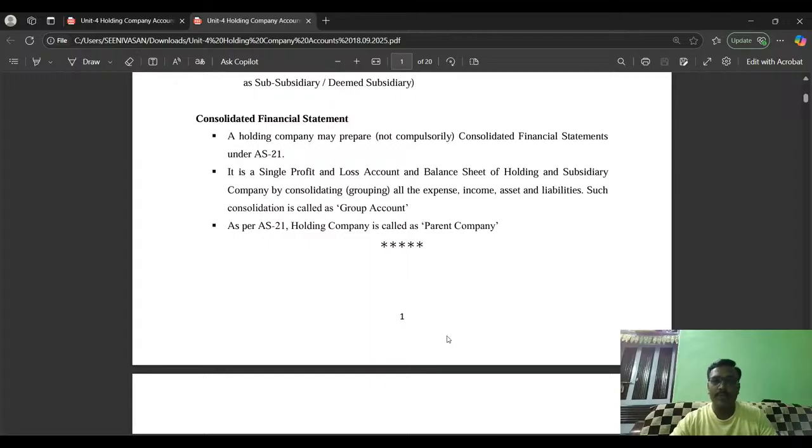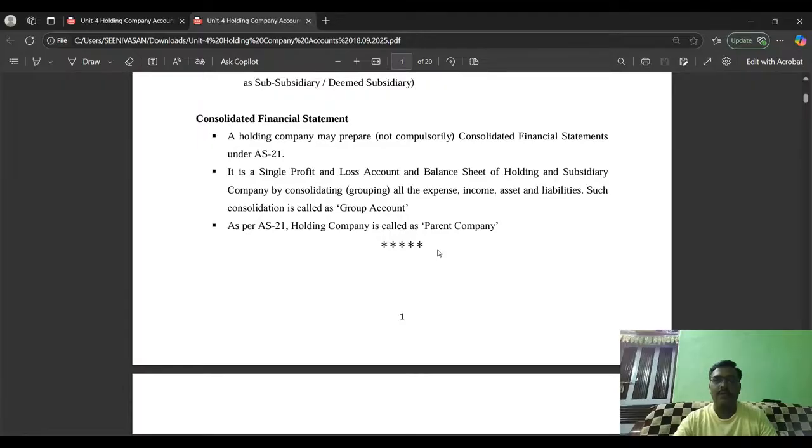With regard to holding company accounts, we have to prepare a consolidated financial statement. It is not compulsory, but it may be prepared as per Accounting Standard 21. Here, we have to club all the expenses, income, assets, and liabilities of both the holding company and the subsidiary company. That grouping is called group account, and we shall present the grouped account in the form of a consolidated balance sheet. As per AS 21, the holding company is called the parent company.